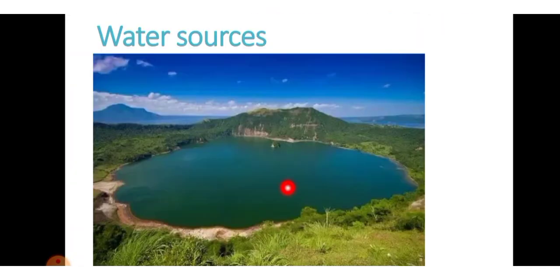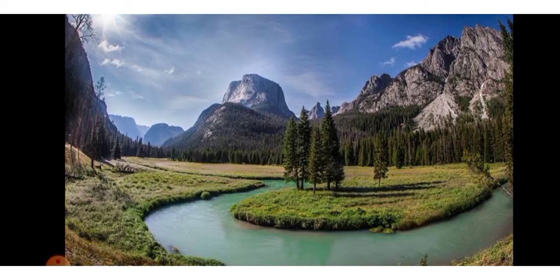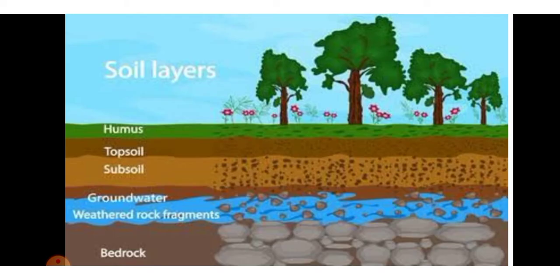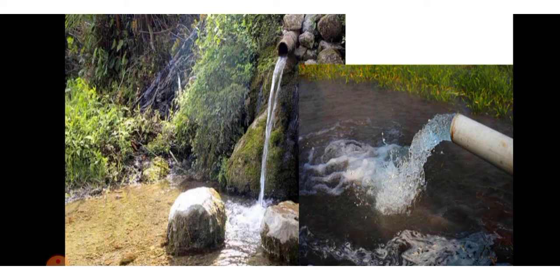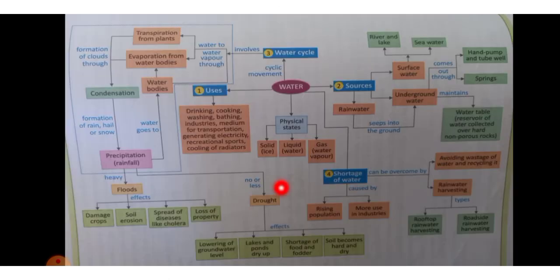Then other sources of the water we learn, that is lake, river, springs, ocean, sea, and groundwater. These are all the different sources of water we learn. Okay, this is a concept map. You can note down, you can copy down, or you can write down in your rough book and learn through this concept map. It is very helpful for learning and keeping the things in the mind, or you can say this is a mind map also.